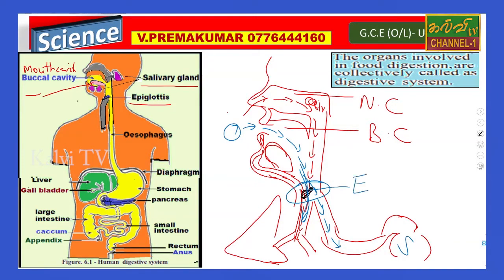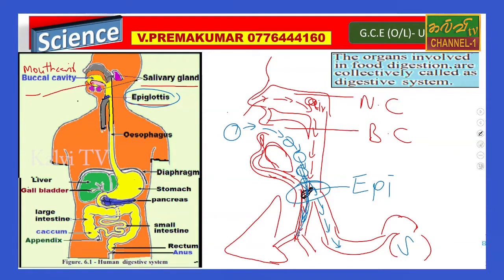This is called the epiglottis, right? The epiglottis does not allow food particles to go into the respiratory system. So here they have mentioned the epiglottis, we will study it later.